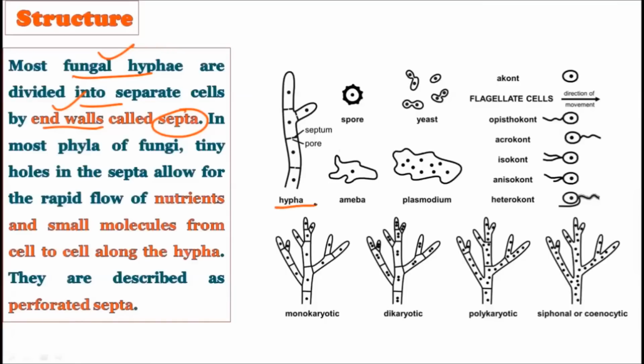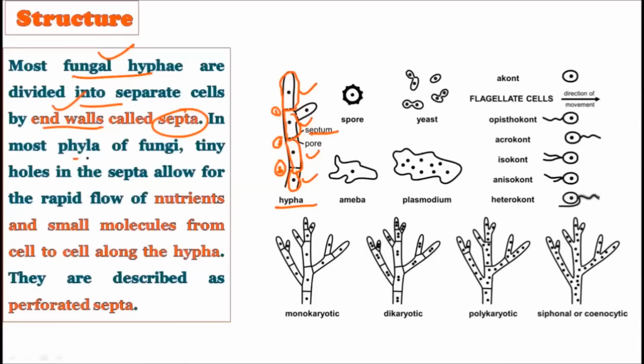Now observe this hyphae. These are the septa which are present in the hyphae. This is the first septum, this is the second septum, and this is the third septum. You can observe that due to these septa, different cells are formed in the hyphae. So you can say this is one cell, this is another cell, this is the third cell, and this is the fourth cell. So due to the presence of septa, the fungal hyphae is divided into many cells.